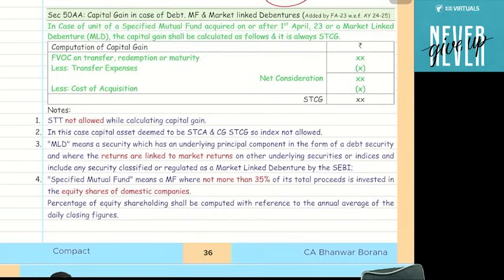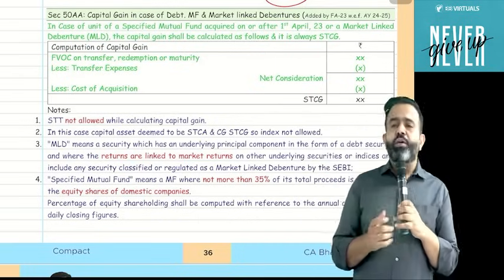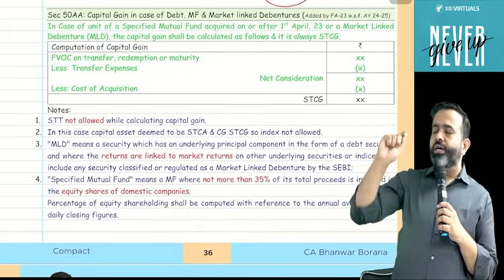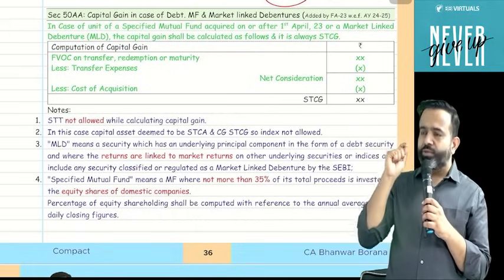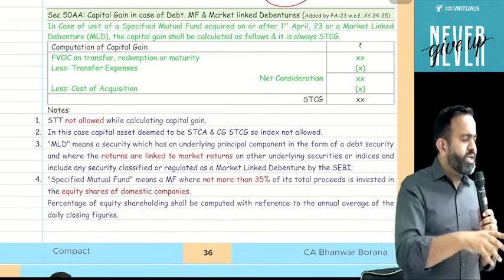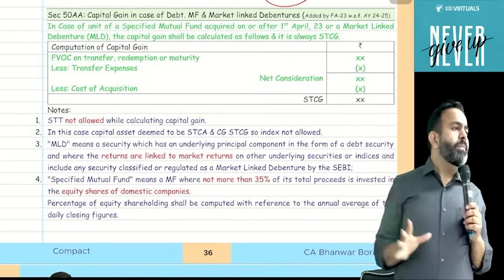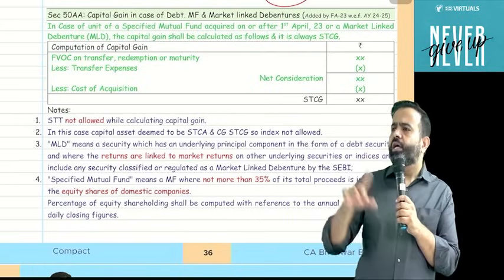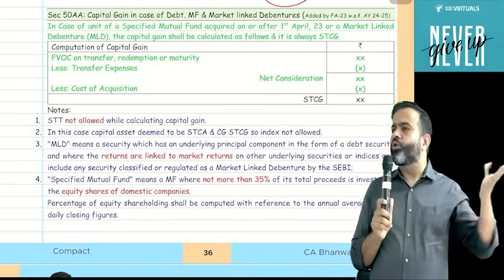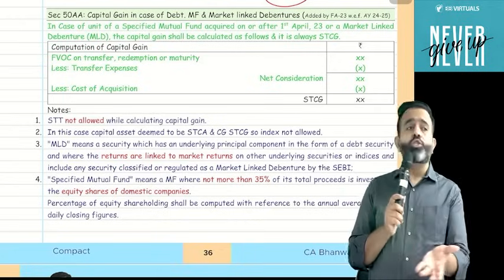Even if you are transferring after 10, 12, or 15 years, it will always be a short-term capital gain. So remember, if you purchase the debt mutual fund on or after 1st April 2023, on maturity or redemption or transfer, anything, there will always be a short-term capital gain. How will you calculate the capital gain? Full value of consideration, your redemption amount, minus cost of acquisition. Indexation is not applicable.